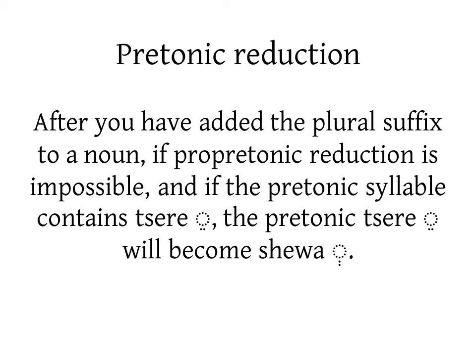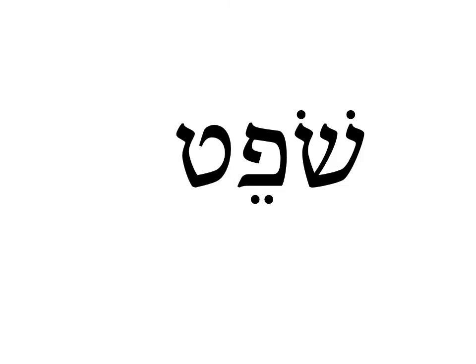After you've added the plural suffix to a noun, first you have to check if propretonic reduction is possible. If you can't apply propretonic reduction to the noun, then look to see if the pretonic syllable contains tsere. If it does, then that tsere will become shava. Let's look at some examples.